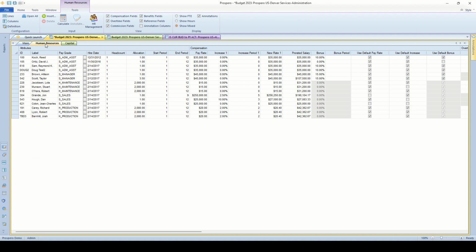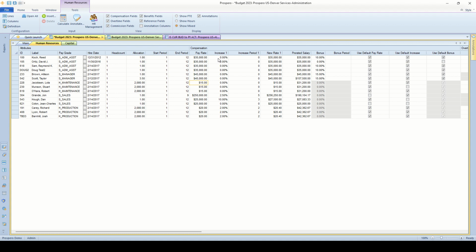So human resources is one tab here for this particular company, location, and department, and every row here is a different employee for this budget manager. And this budget manager can go through, make sure that all the current employees are listed, verify that we've got their start period and end periods correct. Some employees may not intend to work the entire year next year. We have the annual pay rates for these employees, and we also have hourly rates for our hourly employees. Your budget manager can go through here making changes to start period, end period, the pay rates.